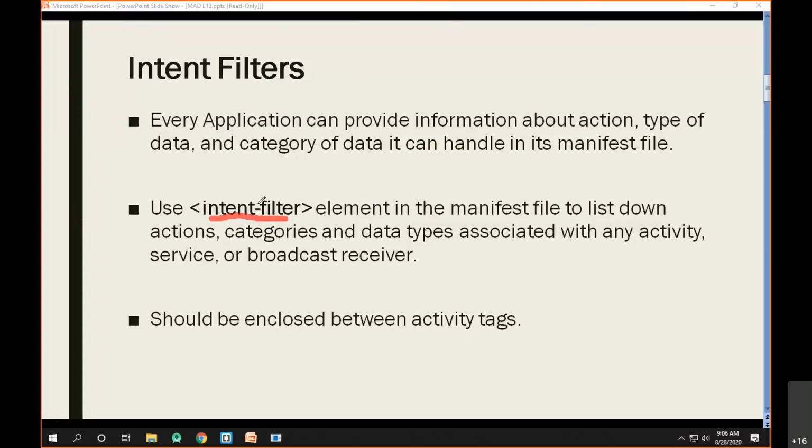Again, this can be used for handling the intent along with the categories. It can be used to handle the intent for services. At the same time, it can be used with the broadcast receiver. I'm mentioning the broadcast receiver because we studied some part of it in the previous lecture. And if you are implementing the intent filter for handling intents inside an activity, your intent filter must be enclosed between the activity tags.